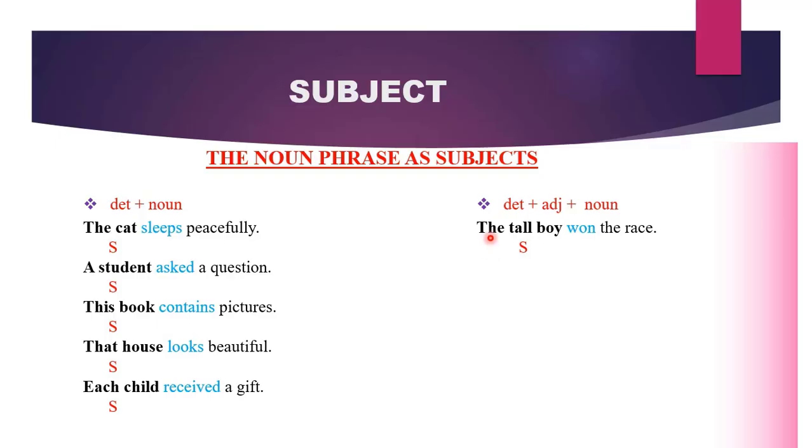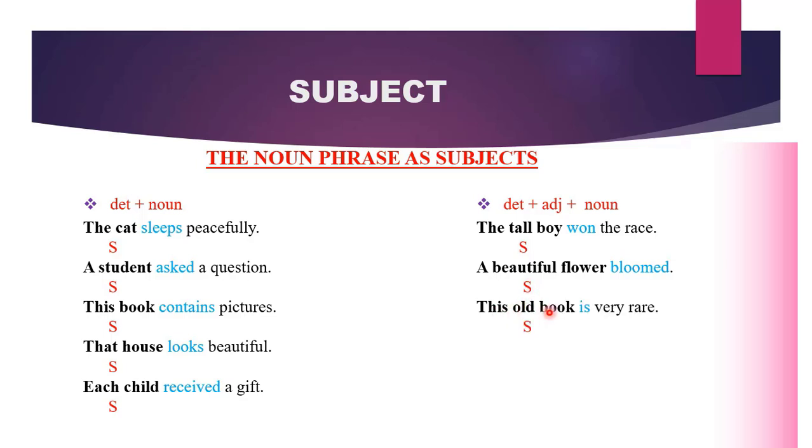It contains a determiner, an adjective, and a noun, and together we will call it a noun phrase, and it is functioning as our subject. A beautiful flower bloomed. What bloomed? Your answer is your subject. It was a beautiful flower. It tells you that the nouns can come with other descriptions, and all those descriptions will form parts of a noun phrase, and they will perform only one function, which is, in this case, the subject function.